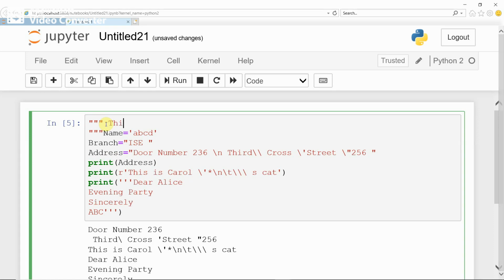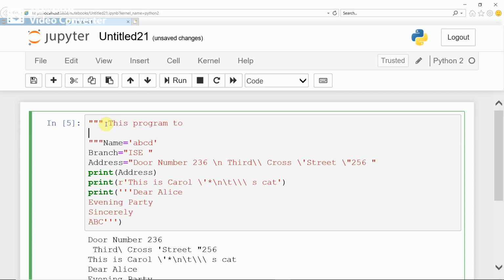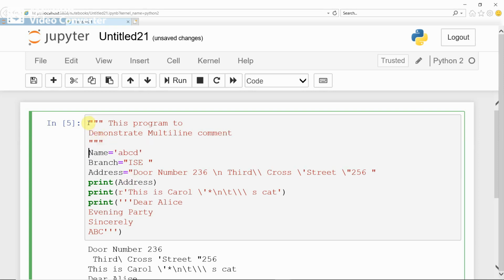This program to demonstrate multi-line comment, okay. Here you are giving multi-line comment with the three quotations, that is triple quotes, okay.